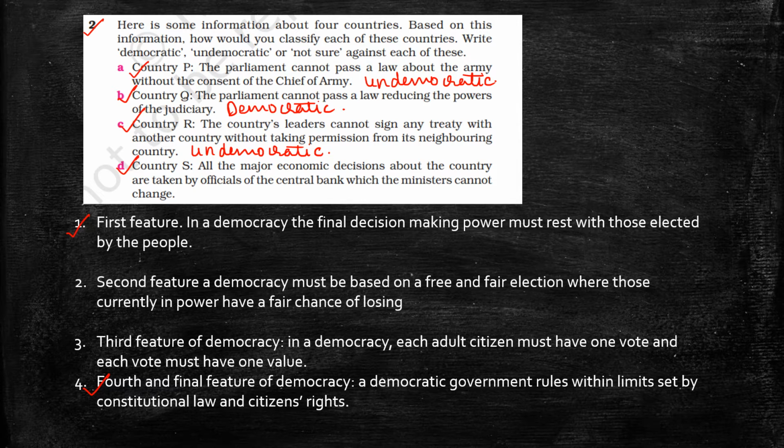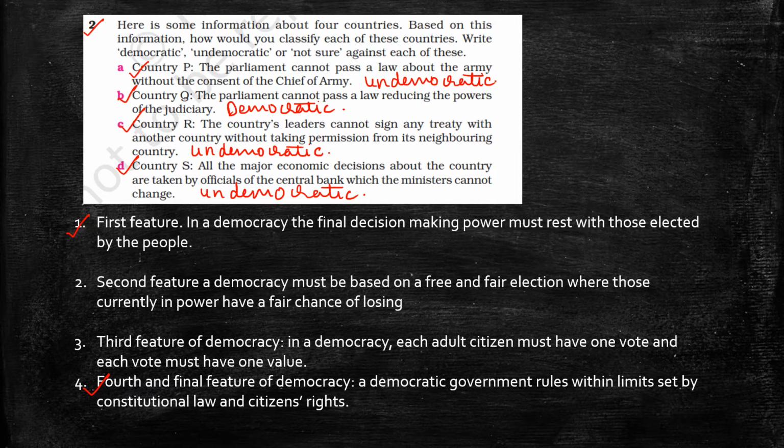Country S, all the major economic decisions about the country are taken by the officials of the central bank, which the ministers cannot change. So it is undemocratic, because in a democracy, feature number 1, the final decision-making power must rest with those elected by the people.